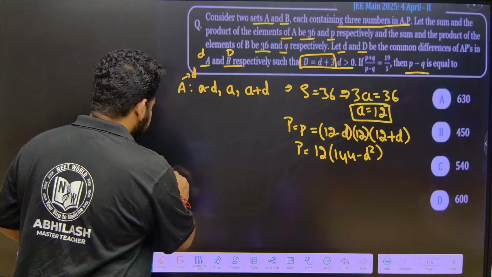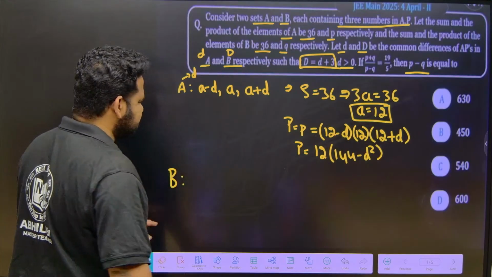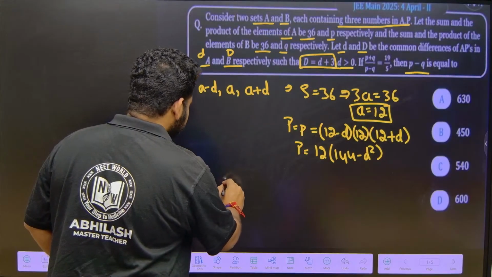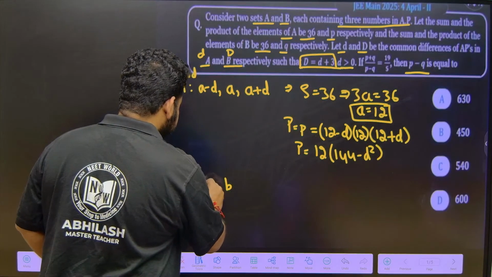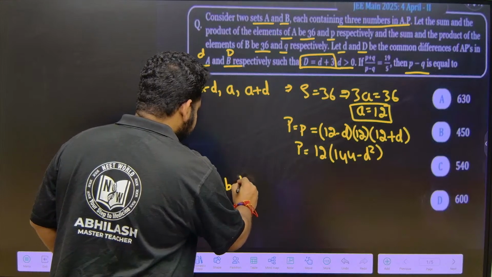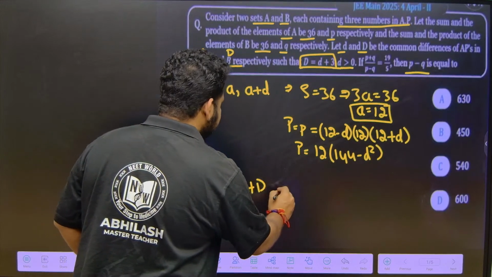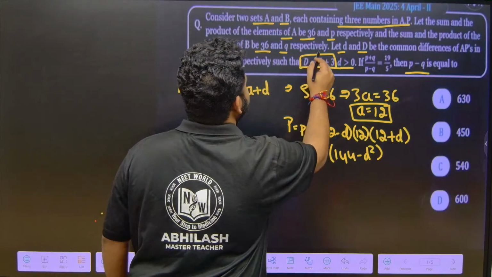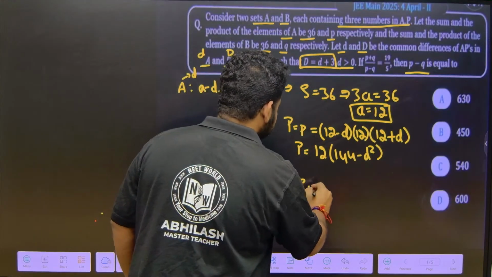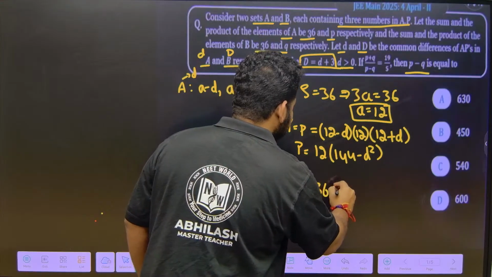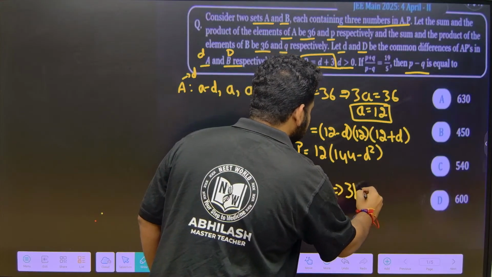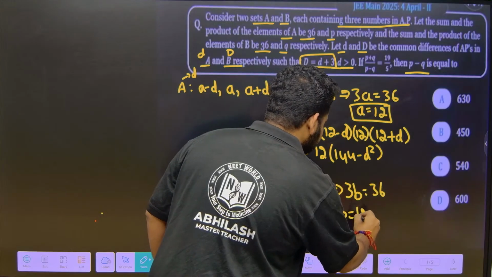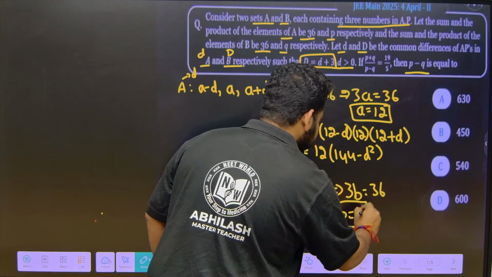Now let us take B, in terms of B itself. So this will become B minus capital D, B, B plus capital D. What are they telling us about the sum? Here also the sum is equal to 36. So the sum is 36 means 3 times B is equal to 36. This implies B is equal to 12, because 36 by 3 is 12.